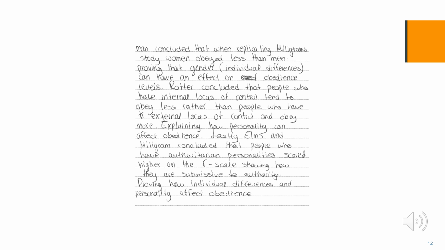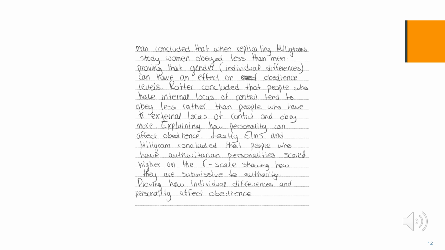The first bit on gender shows knowledge and understanding of how it may be due to stereotypes as well as empathy, and how women have higher levels of stress when obeying. Personality refers to the authoritarian personality, and again answers the question, showing knowledge and understanding of why those with an authoritarian personality may be more obedient. The answer then shows knowledge and understanding of how internal and external locus of control affects levels of obedience.